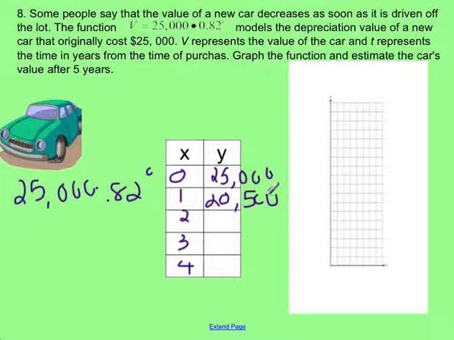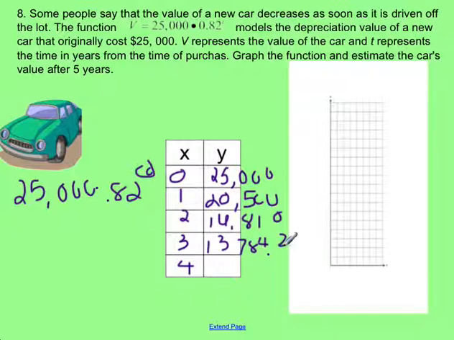And then for 2, after 2 years, when you plug in 2 for that exponent, you get 16,810. Again, be plugging this in with me. Make sure you're doing it correctly. Then you're going to get 3, which is 13,784. Okay, we're at half the value.